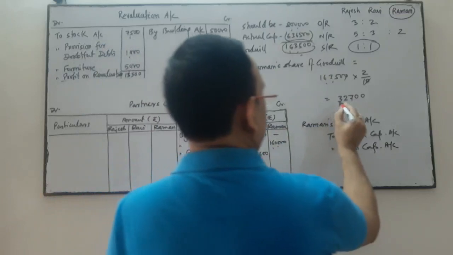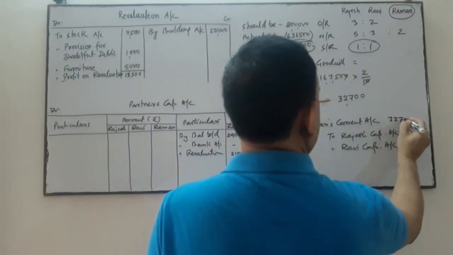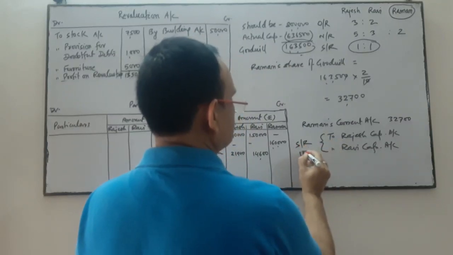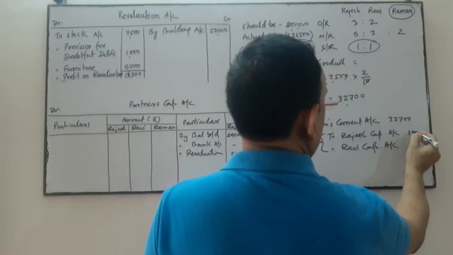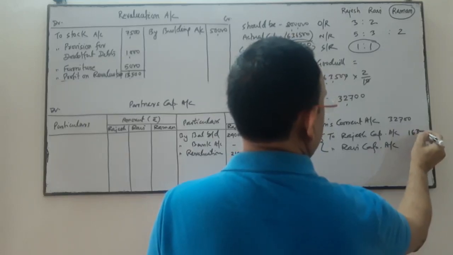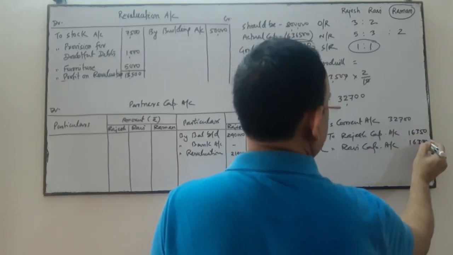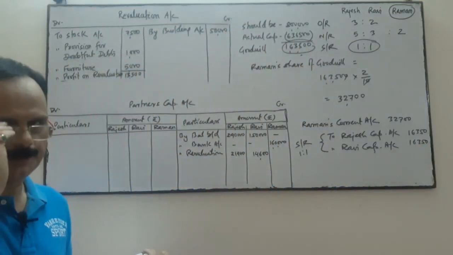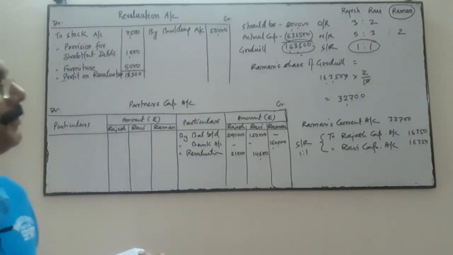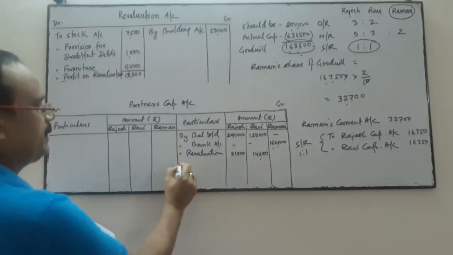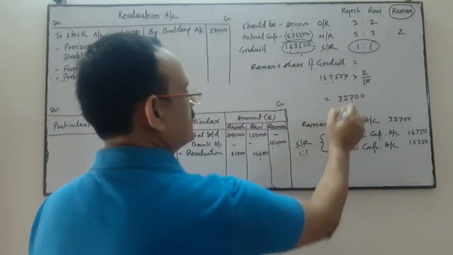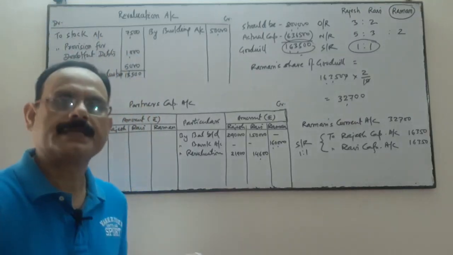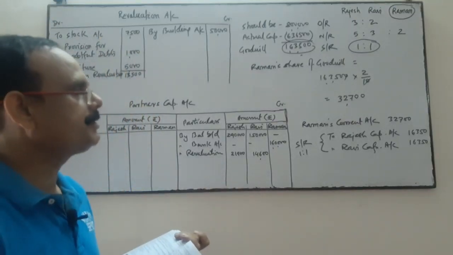So this amount 32,700 will be divided between them in their sacrificing ratio 1:1. So 16,350 and 16,350. This share of goodwill is transferred to old partners' capital accounts in their sacrificing ratio, and we have calculated the sacrificing ratio.